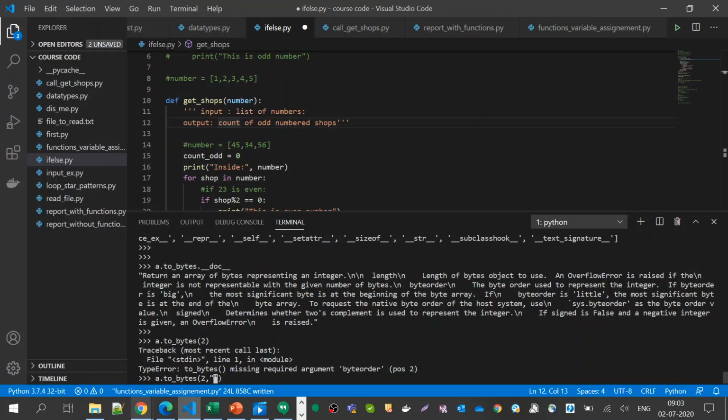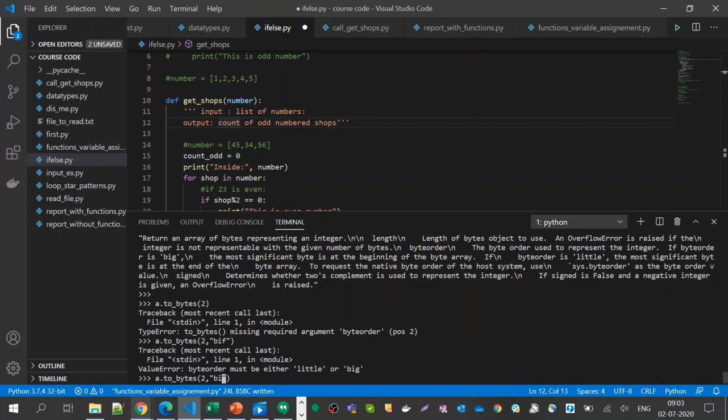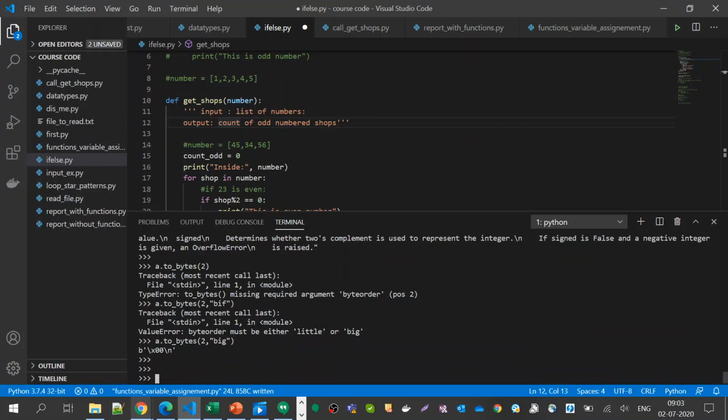There are two ways: one is little endian and one is big endian. You can read more about that. So here we need to give big.